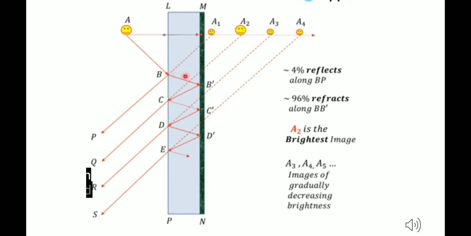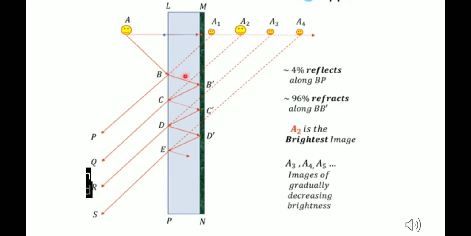So from A we reach B, from B a part is refracted and a part is reflected. From B dash we are getting over there. Now from B dash it again reaches C. From C reflection and refraction both happen. So the reflected reaches C dash and the refracted also reaches C dash. Okay. So this way multiple images are formed over here.